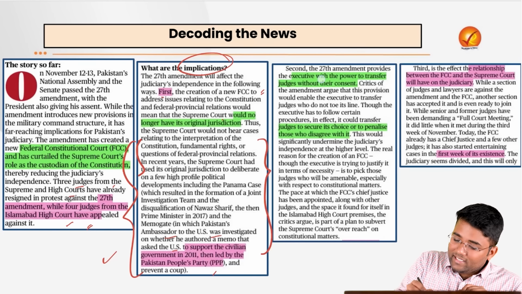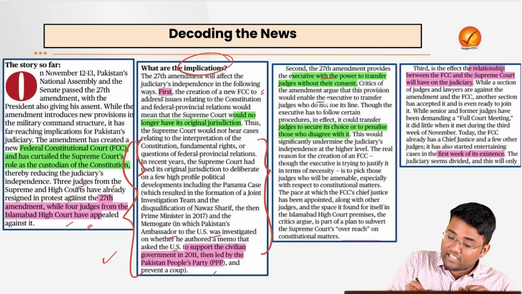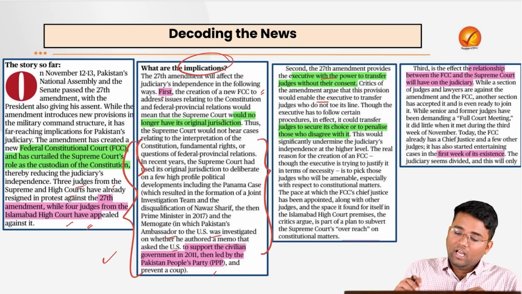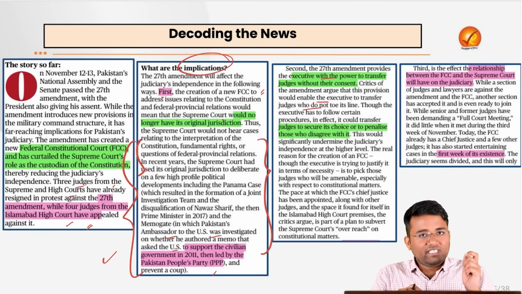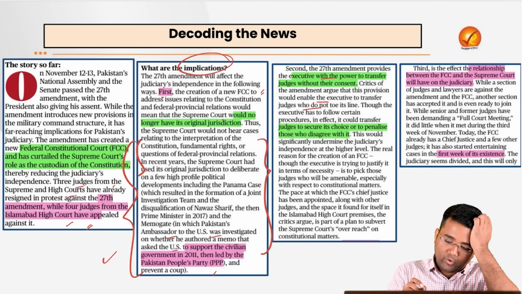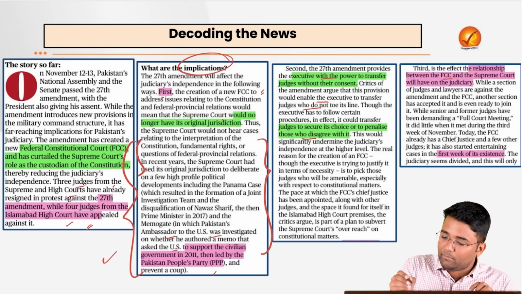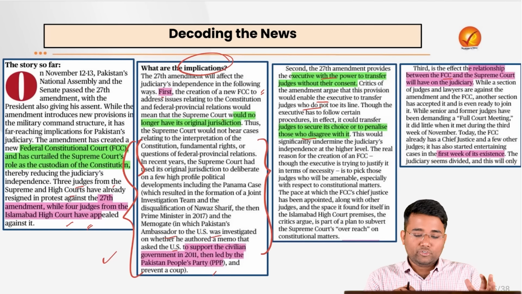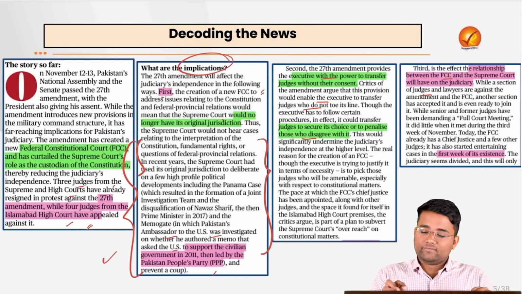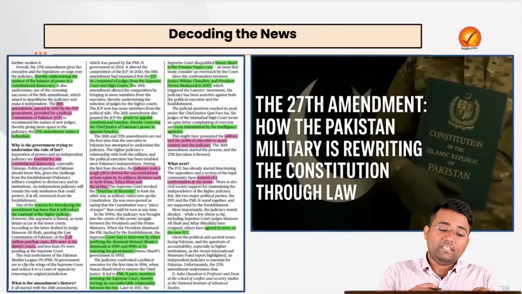Also, it provides the executive with more power to transfer judges without their consent, and the critics are saying that it will enable more control of the executive over the transfer of judges, and this will mainly happen with the judges who will not toe the line of the executive. Also, it could transfer judges to secure its choice or to penalize those who disagree with it. Also, there is the relationship between the FCC and the Supreme Court within the judiciary. While a section of judges and lawyers are against the amendment and the FCC, another section has accepted it. Plus, the appointments in the federal court have already been done.